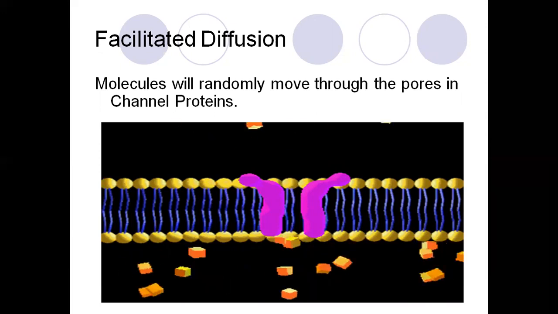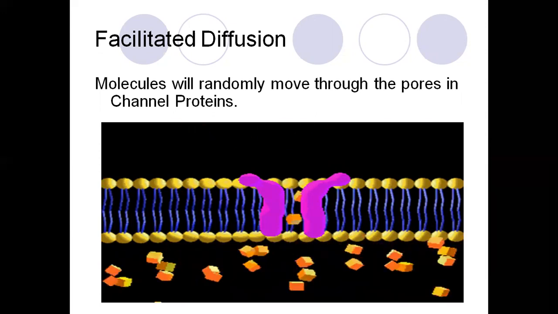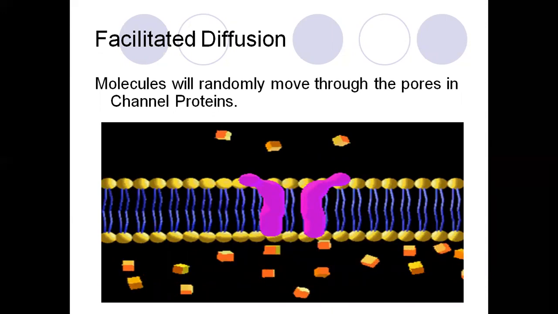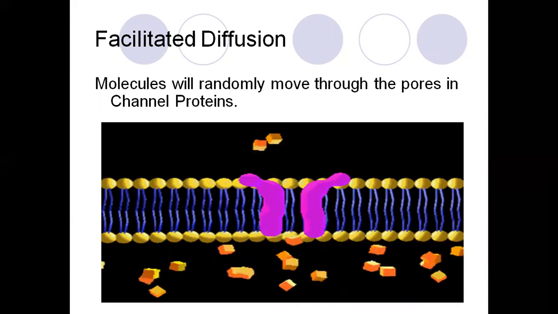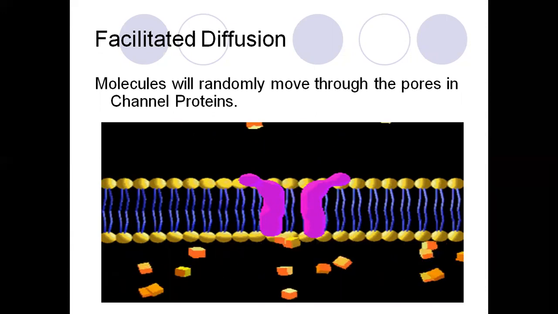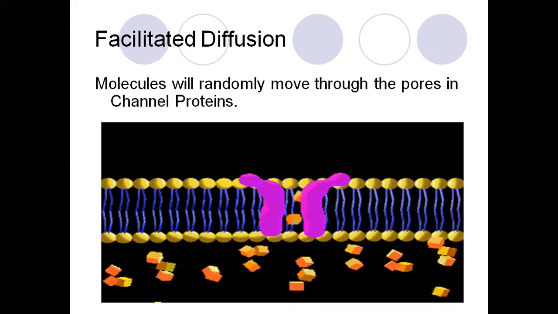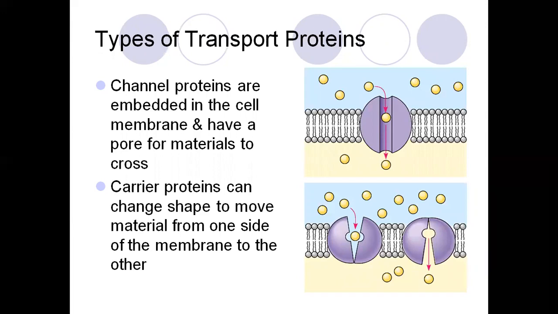So the channel protein has a pore, a channel or space, to move the molecules randomly from outside to inside. Channel proteins are embedded in the cell membrane and have pores for material to cross.